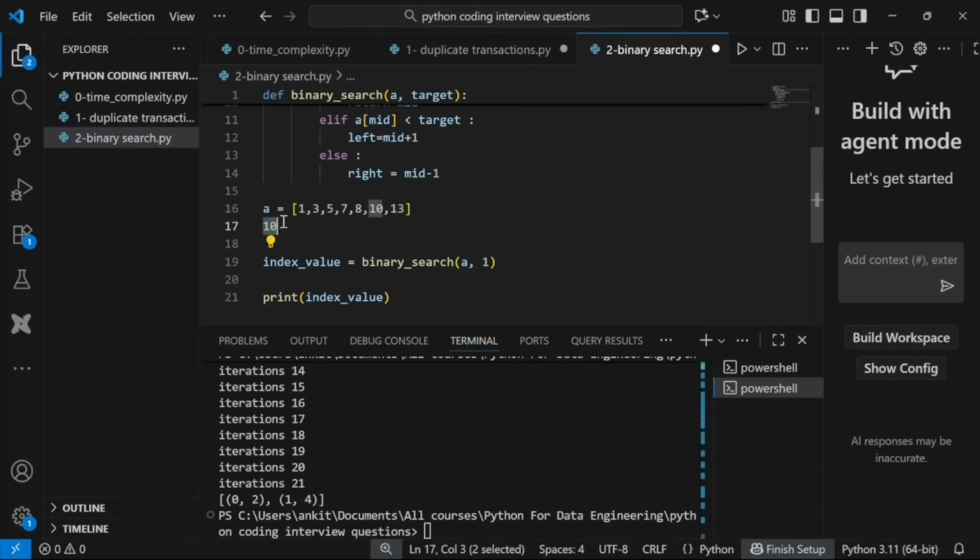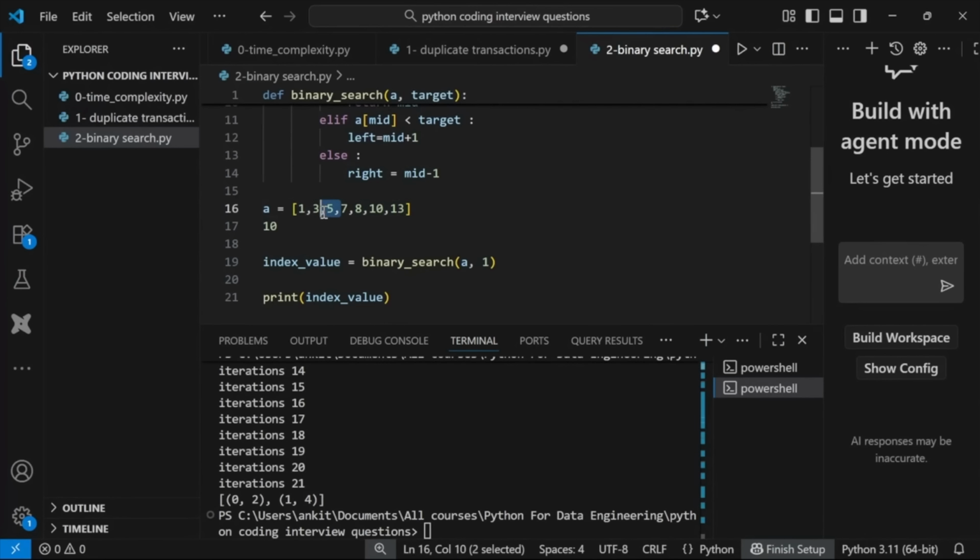Now 10 is greater than my mid element 7, which means 10 will be somewhere in the right, because this is sorted.